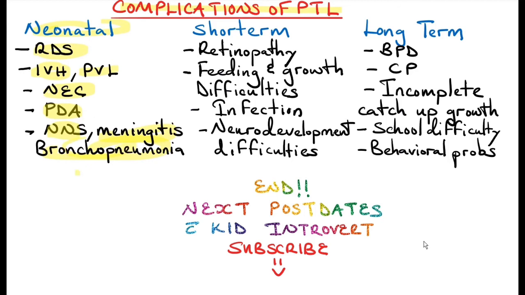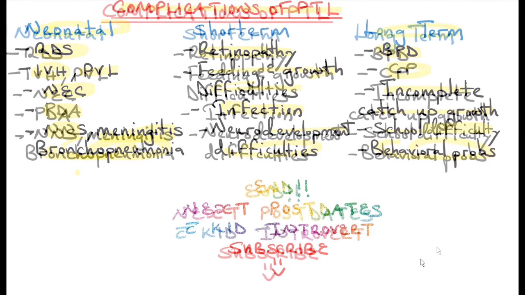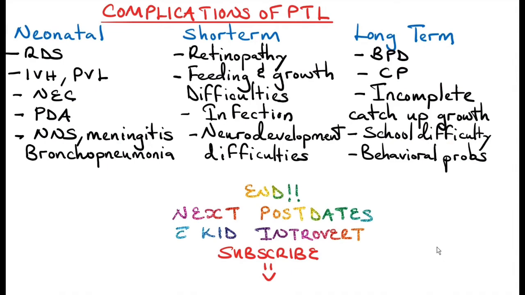Short-term complications are retinopathy of prematurity, you can have feeding and growth difficulties and persistent infection and neurodevelopmental difficulties. Long-term complications include bronchopulmonary dysplasia, this is chronic lung disease, cerebral palsy, incomplete catch-up growth, and school difficulties and behavior problems. This is the end of our discussion on preterm labor.